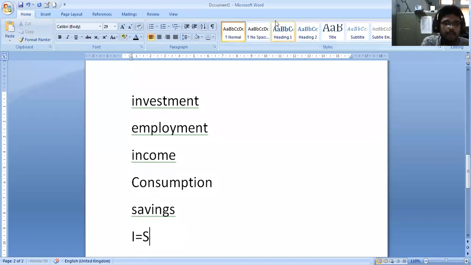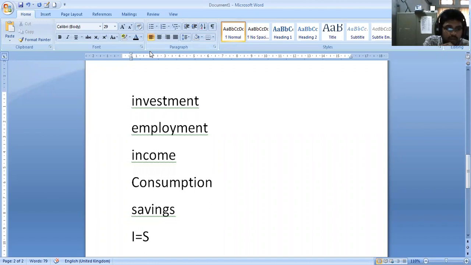Yes, sir. See, when investment equals savings, or savings equals investment, it means that whatever amount of money you save in the banks should be converted to investment. That is called I equals S, or S equals I. That is, investment equals savings, right? So it is a vicious circle of poverty.